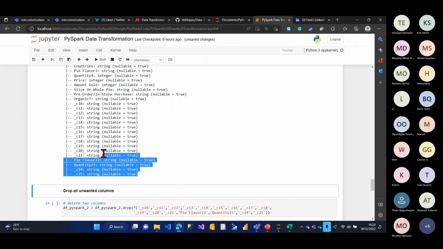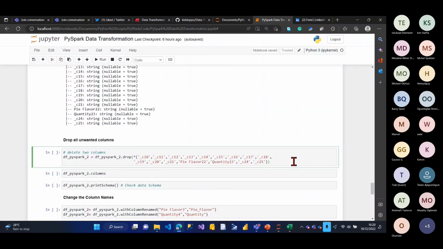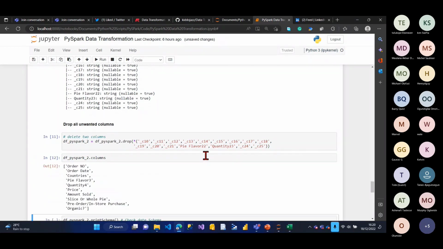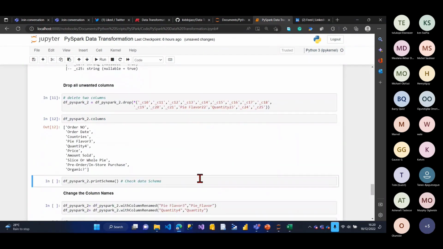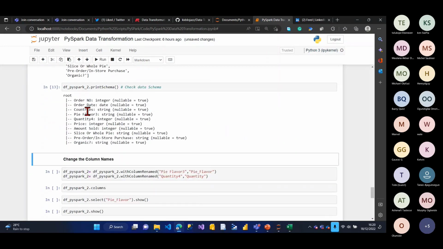Okay. So now to drop all those columns I don't need, you can see there's some columns I don't need, which is from column 25 to column C10, right? So I have to drop all of these. So shift enter, let's check it again. I can see now I've dropped all the columns. Now you can see I'm having the appropriate columns. All those other columns that were giving me an error that I don't need, I've actually removed.